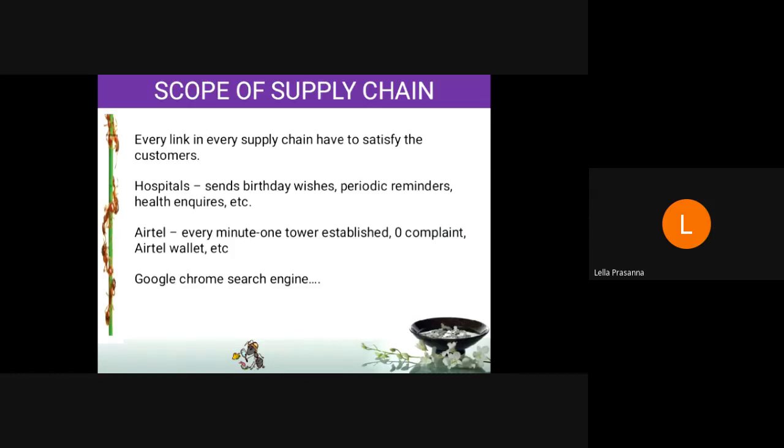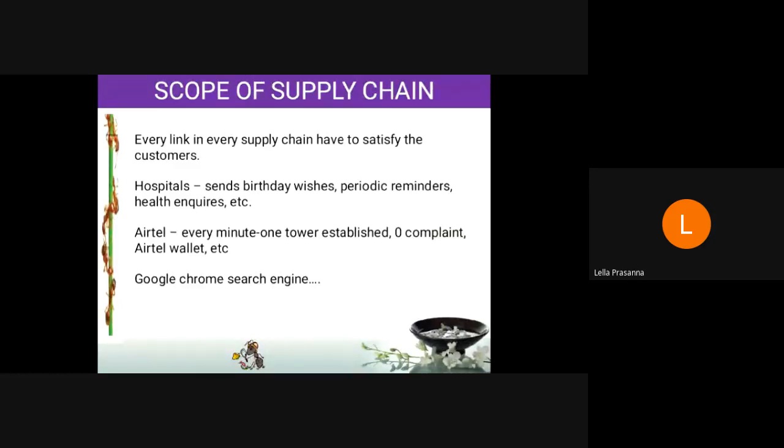Why are they saying like that? Only to satisfy their customer. Their customer should feel proud that their tower is everywhere. Wherever they go, the tower will be there. Wherever they go, the service will be there. That thinking has to come into the mind of the customer. For that only, Airtel is doing this type of advertisement.